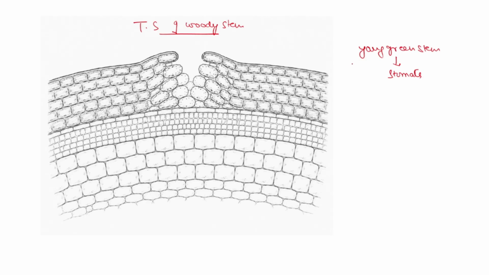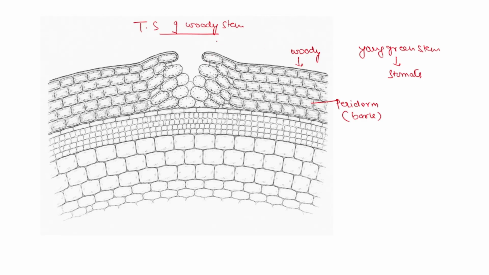But as these stems become mature or older, they become woody and thus form a hard and thick layer of bark, which is known as periderm. Because of this thick layer, the original stomata become non-functional.